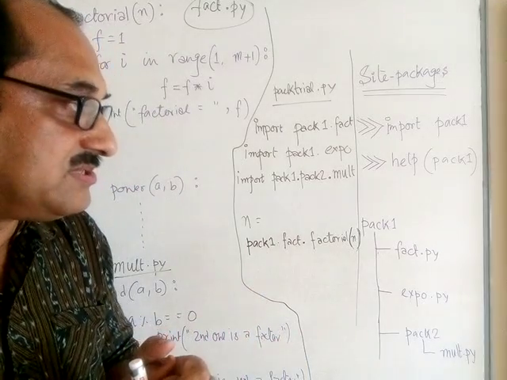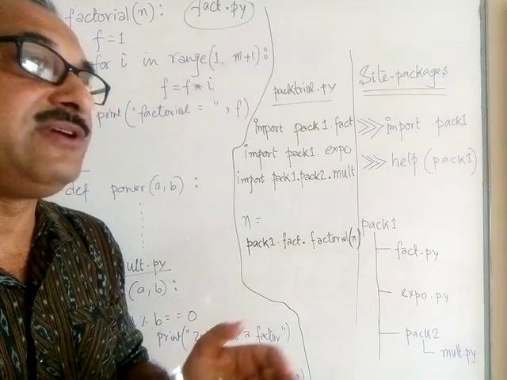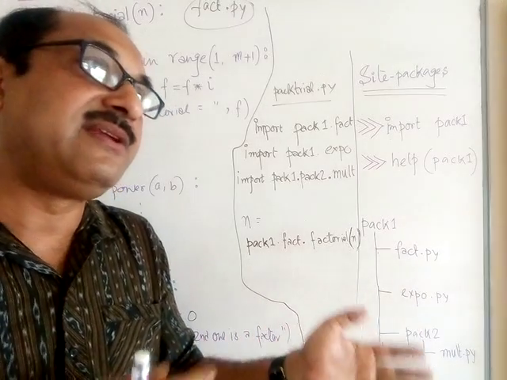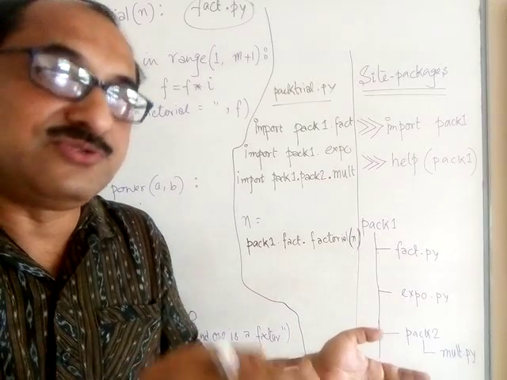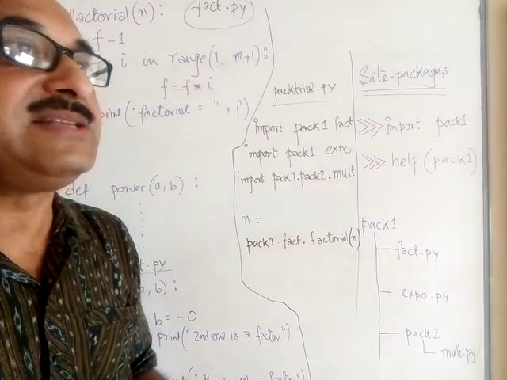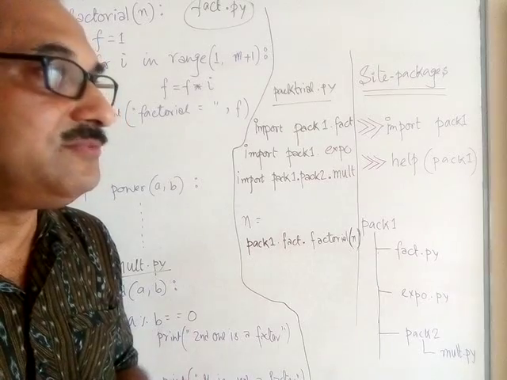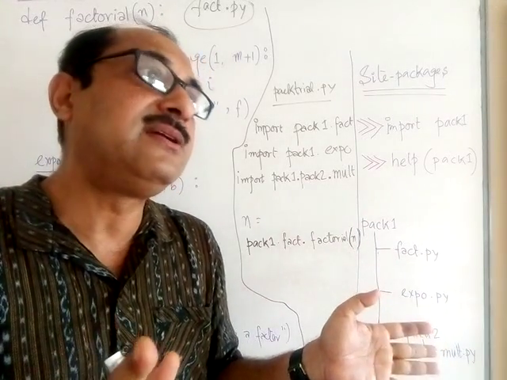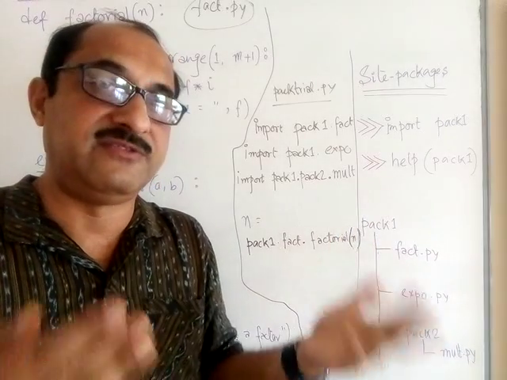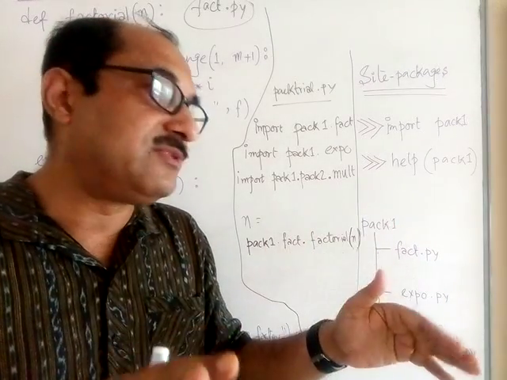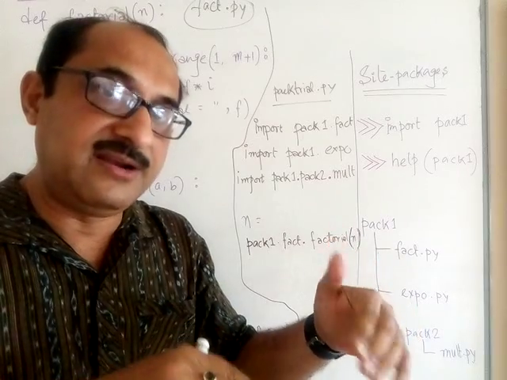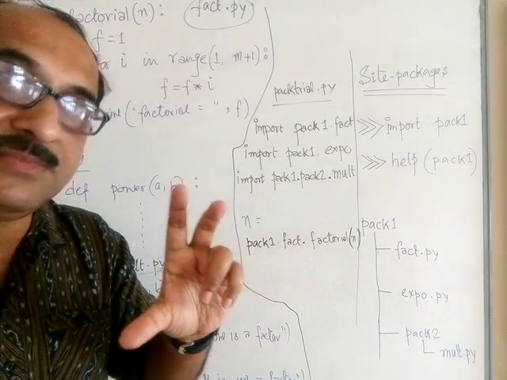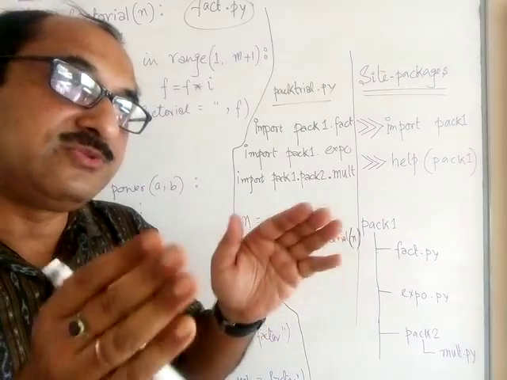What were the steps? First of all, I told you that you have to create a directory, okay, and you have to name the directory by which you want the package to be named. Imagine I just wanted a package to be named as pack1. I want to create a package and I want some modules to be part of it. So my first job was to create a directory or folder named pack1, and then I thought there should be some modules under it. So modules to be copied.